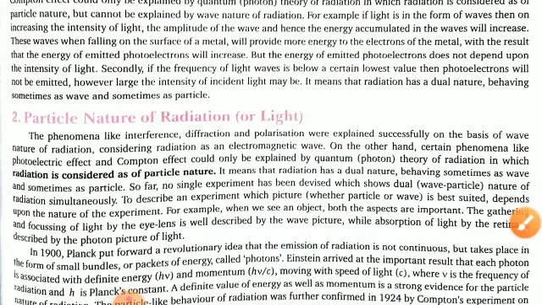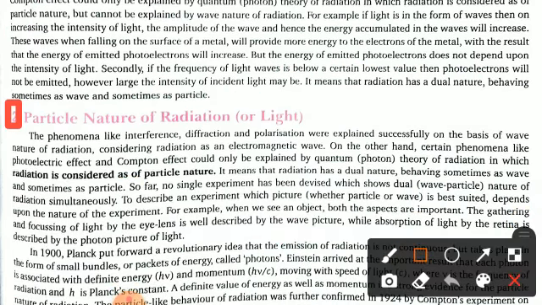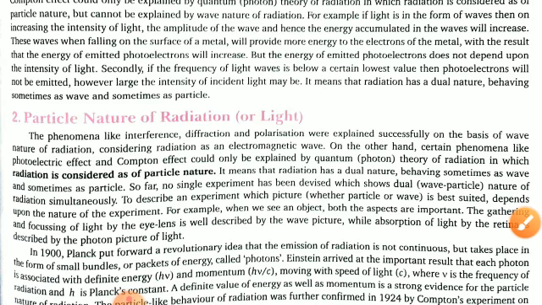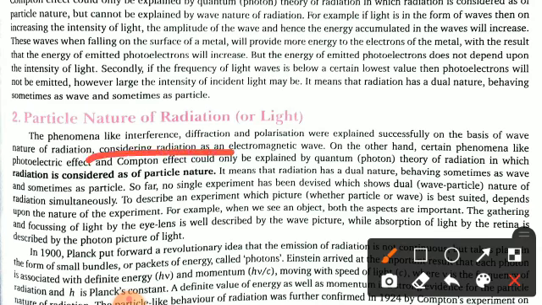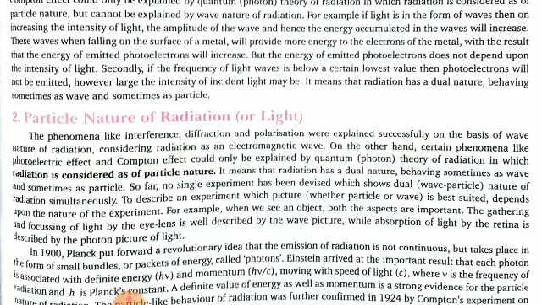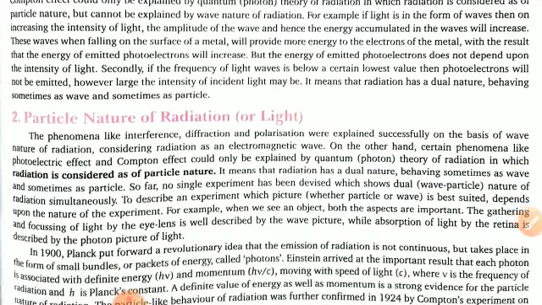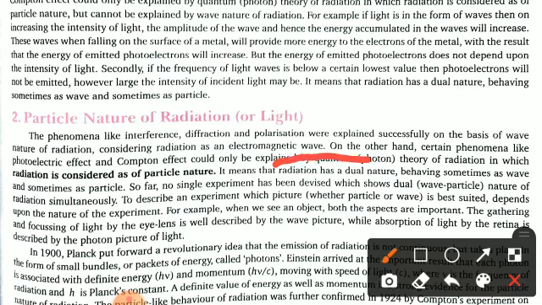Now come to the particle nature of radiation or light. This is topic 2. The phenomena of interference, diffraction and polarization were explained successfully on the basis of the wave nature of radiation, considering radiation as electromagnetic waves. On the other hand, the photoelectric effect and the Compton effect could only be explained by which theory?